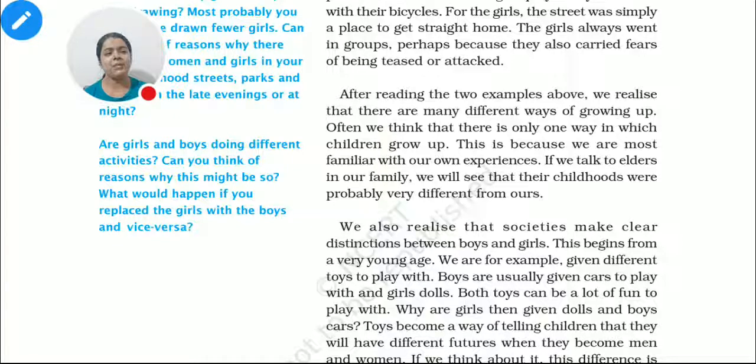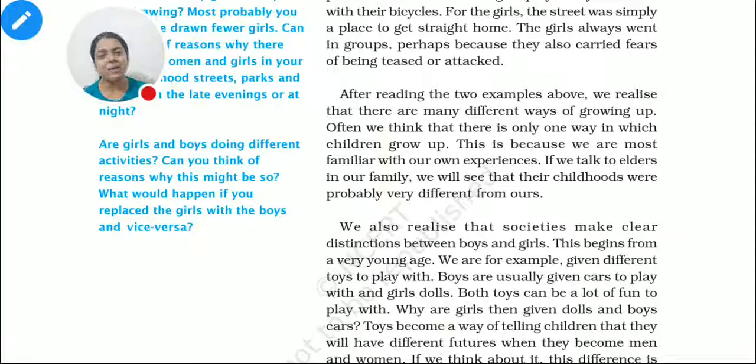So what we find here is a great difference between the societal condition of the boys and girls of Samoa Island and of Madhya Pradesh. When we find the difference, it was happening just because the society was not ready to accept, the society was not safe for the girls at that time, right? So all these things, what is this meant for?